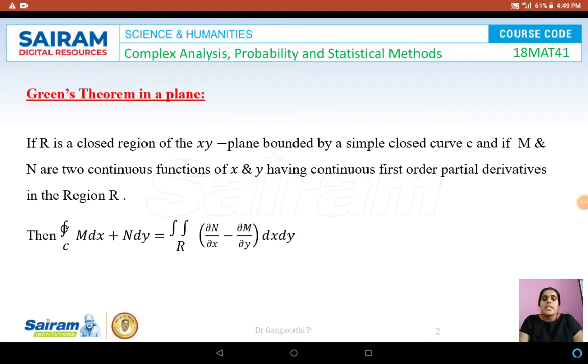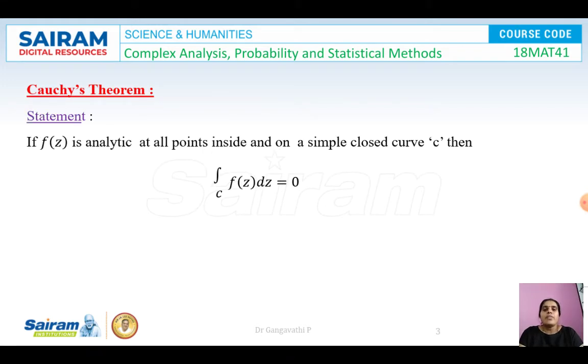Green's theorem in a plane, as I told you, is defined over a closed curve C, in the form M dx plus N dy, which will be equal to the double integral over R of (∂N/∂x minus ∂M/∂y) dx dy. So if the curve for an integration is a closed curve, and if it is in this form, then we can apply Green's theorem, and this is the statement of Green's theorem. Using that, we will be proving Cauchy's theorem.